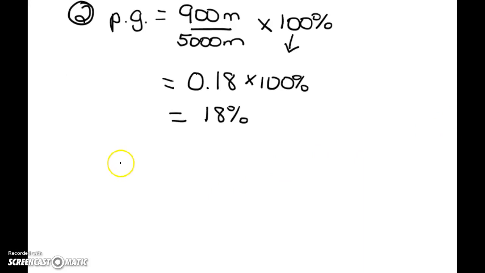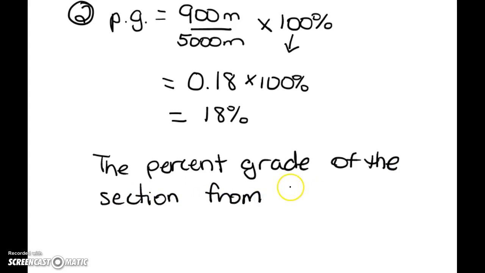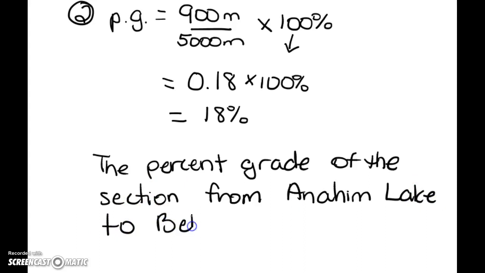An example of a sentence could be: the percent grade of the section from Anahim Lake to Bella Coola is 18%.